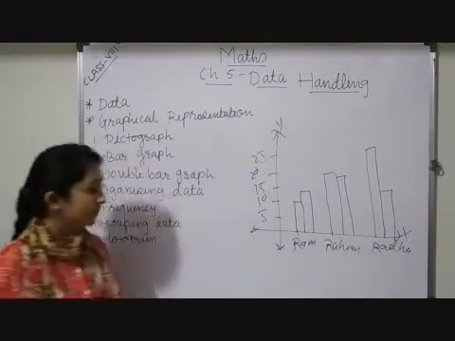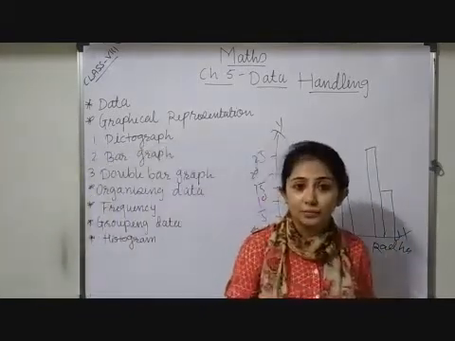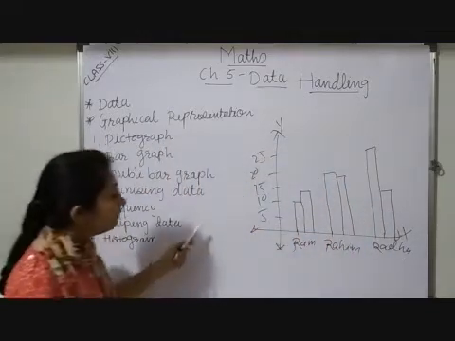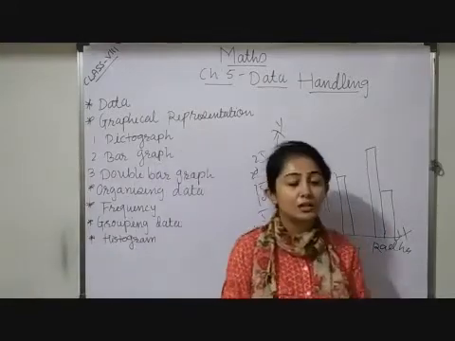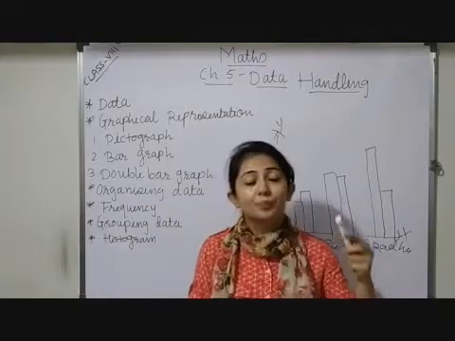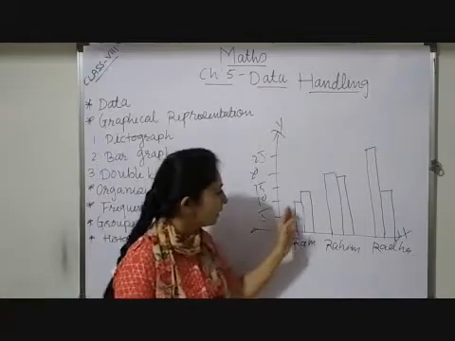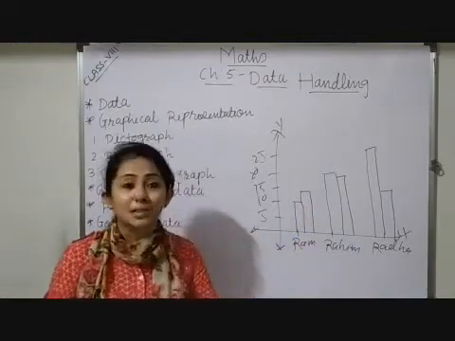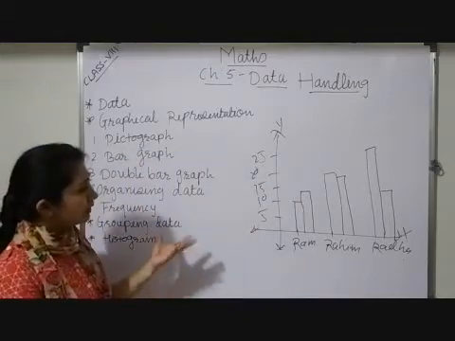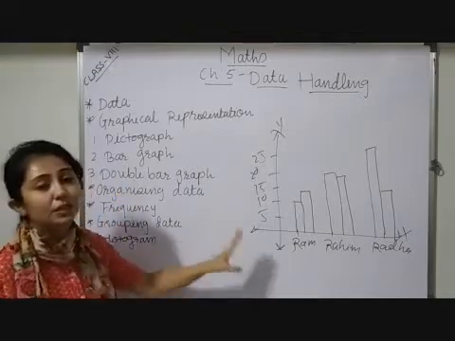Now you can observe, when we have to compare some information, that time we use a double bar graph. When we have to represent information about 2 specific things, or we have to compare. As a teacher, if I take maths and science marks, I want to do a comparison. So that information is known as a double bar graph.